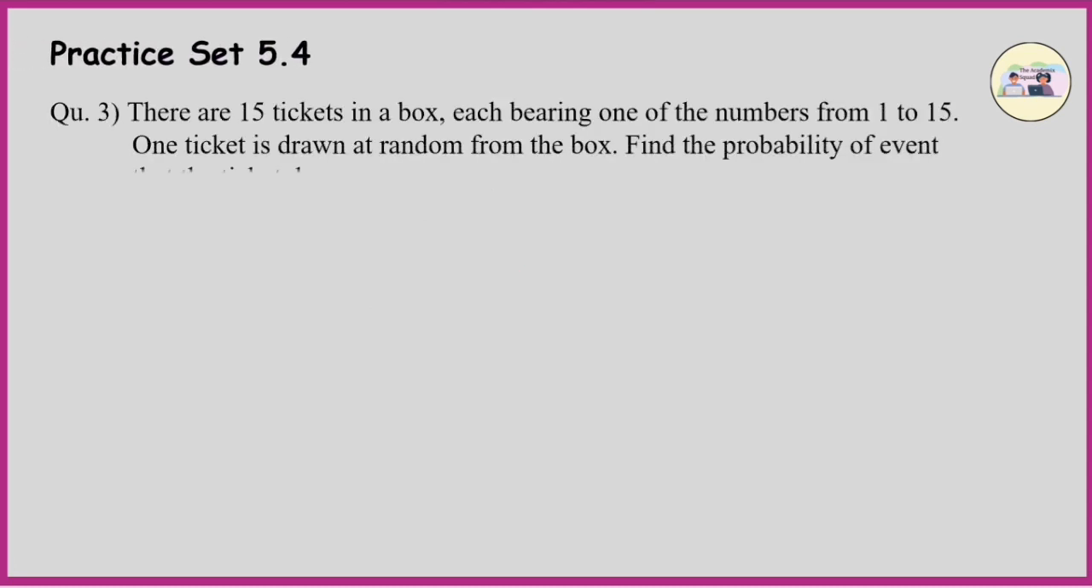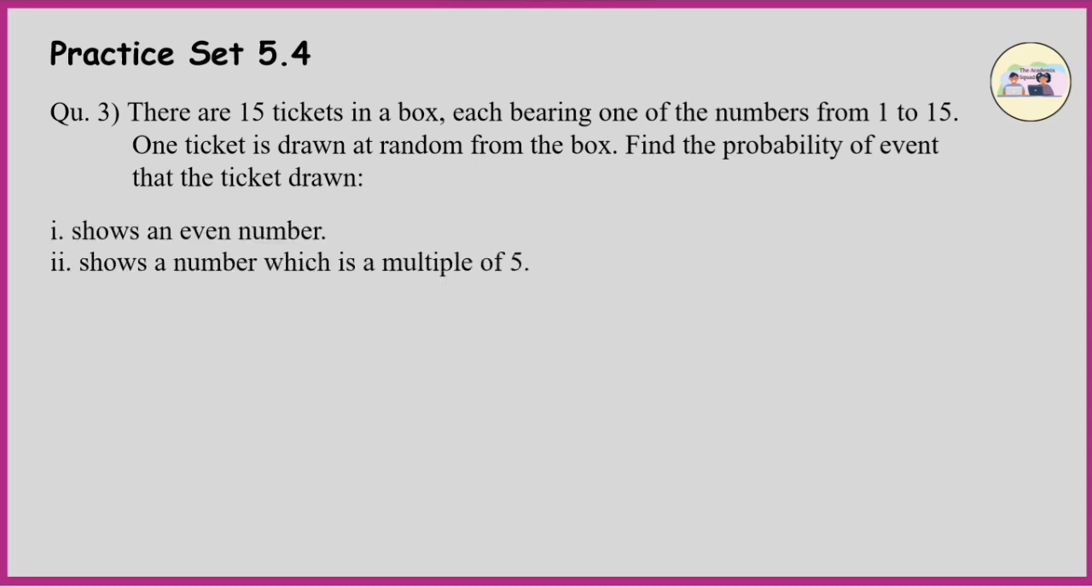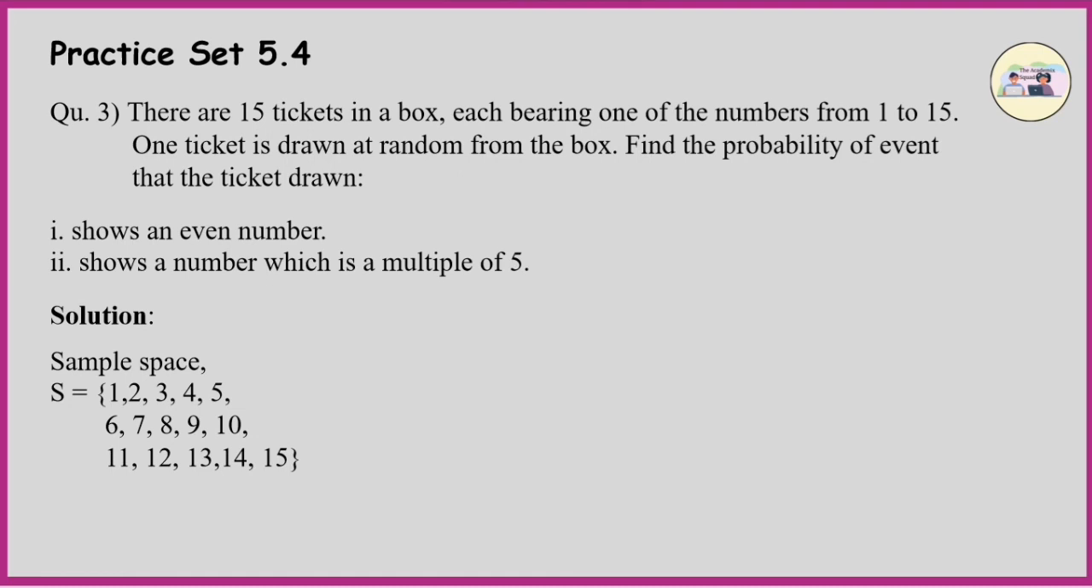Practice set 5.4. Question number 3. There are 15 tickets in a box, each bearing one of the numbers from 1 to 15. One ticket is drawn at random from the box. Find the probability of the event that the ticket drawn shows an even number, and shows a number which is a multiple of 5. Solution. Sample space S = {1, 2, 3, 4, up to 15}. Therefore, n(S) = 15.